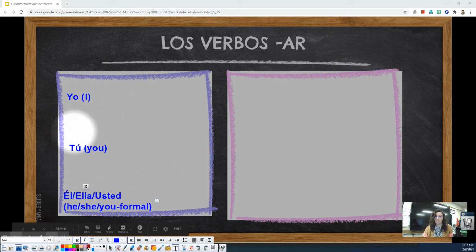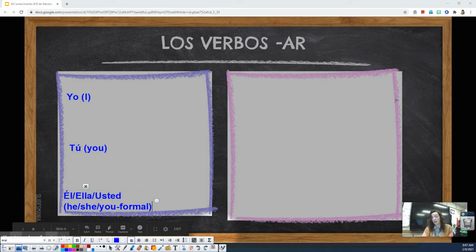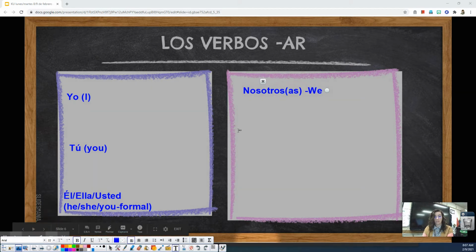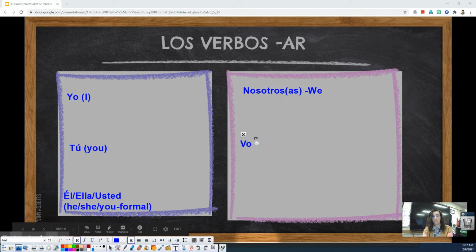So these are our singular pronouns, but we can't forget about our plural pronouns. We have nosotros and nosotras. That's we. We also have vosotros or vosotras. That kind of means y'all or you all.